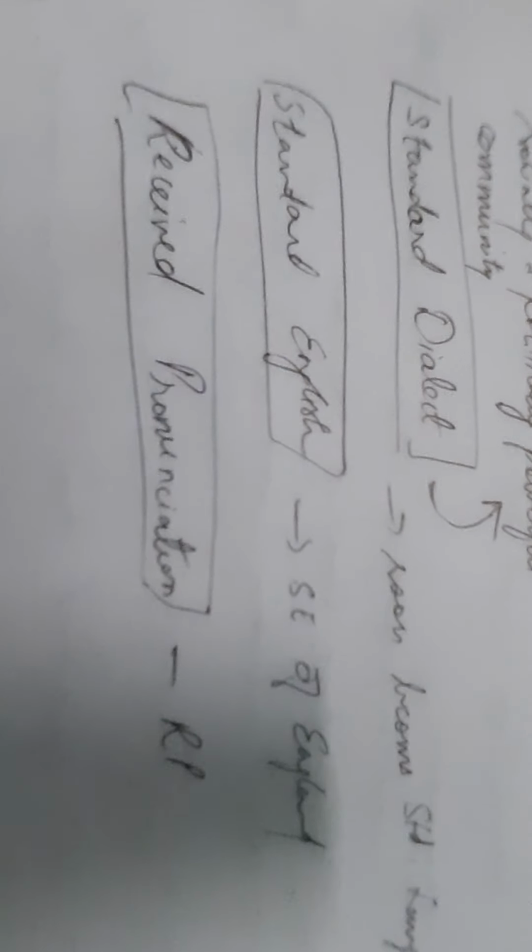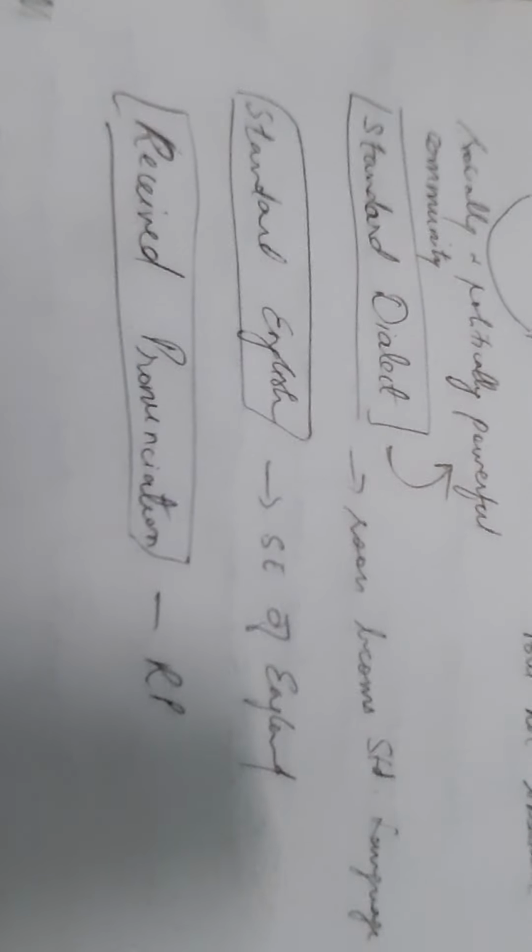Since it is socially and politically powerful, it became the standard language. Later, this standard English spoken in southeast England became the received pronunciation, called RP.